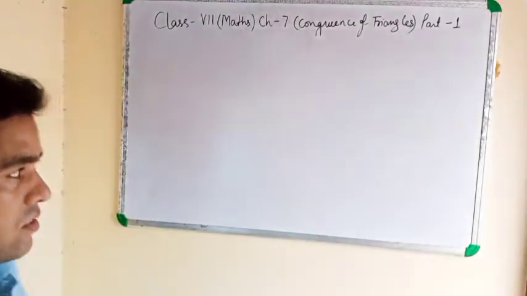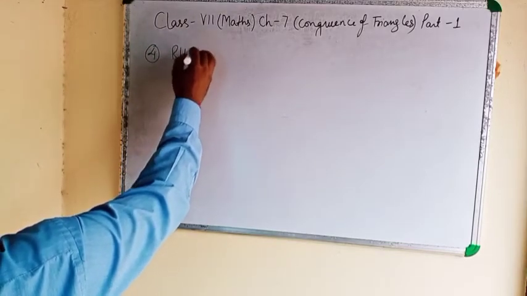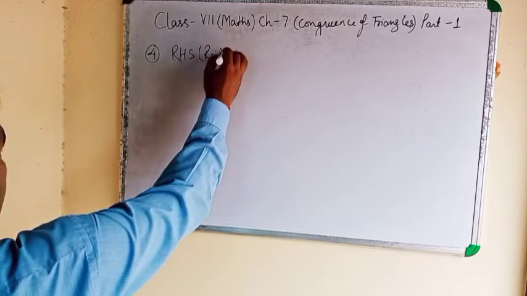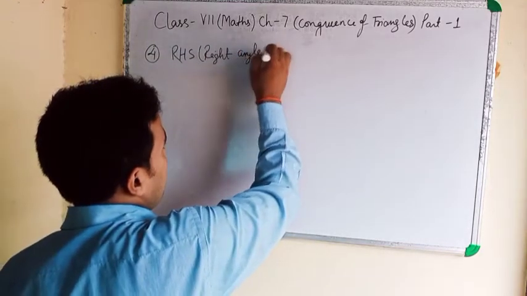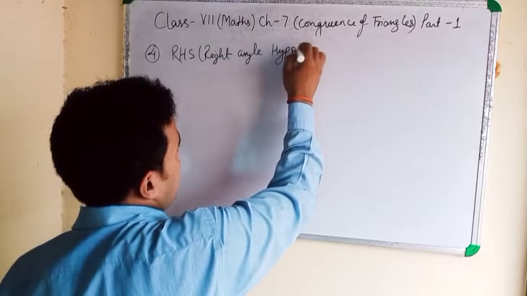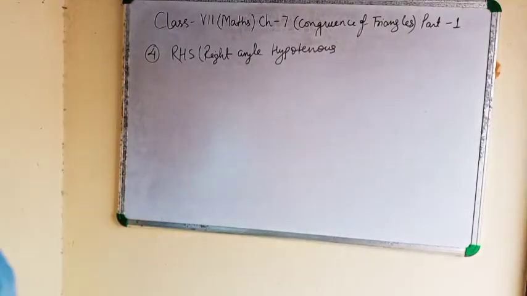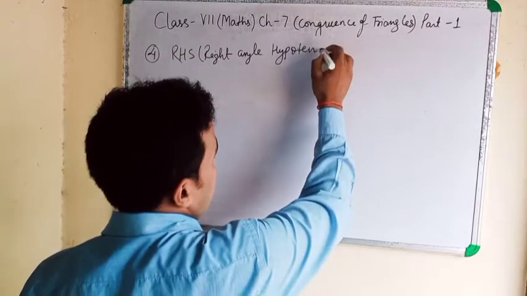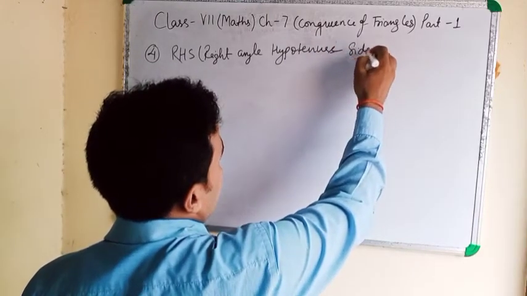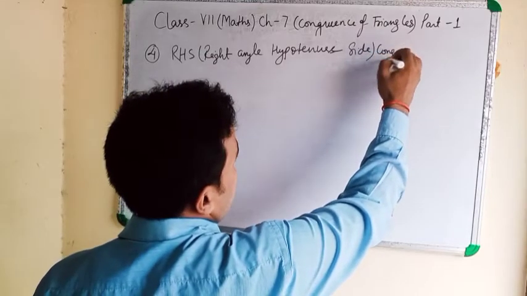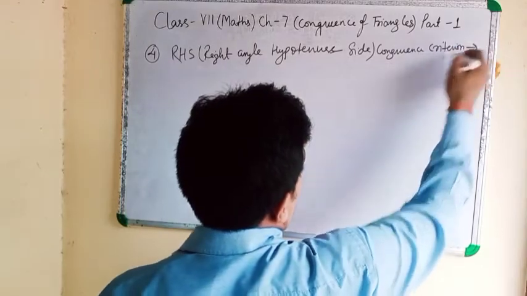Fourth one, RHS. RHS means right angle hypotenuse side congruency criteria.